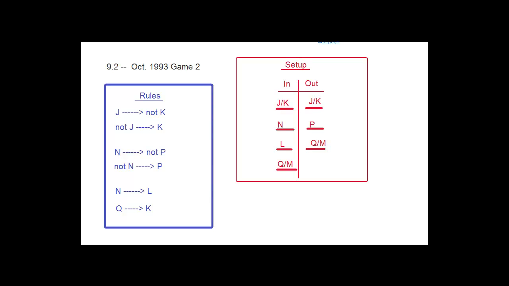So we can't go JQ, because if we put the Q in, we can't select the J, we have to select the K. So the JQ is out, but we can still put the J with the M, or we can put the K with either the Q or the M. So there are three possible solutions, and that would be the answer here.